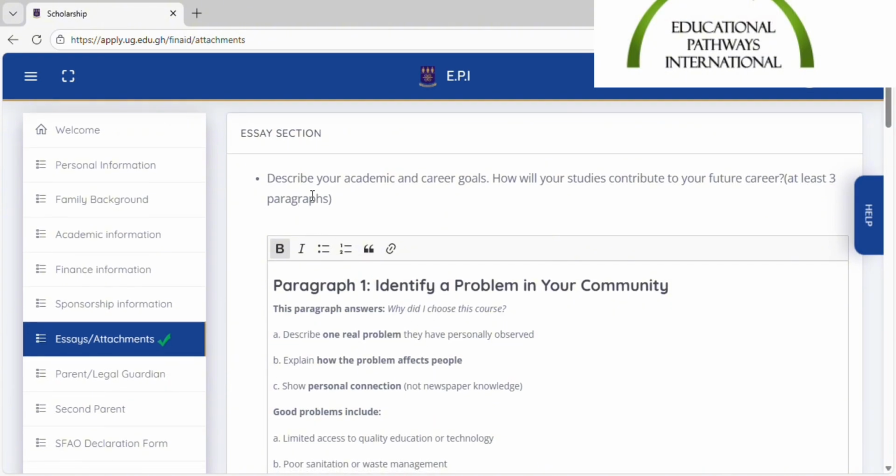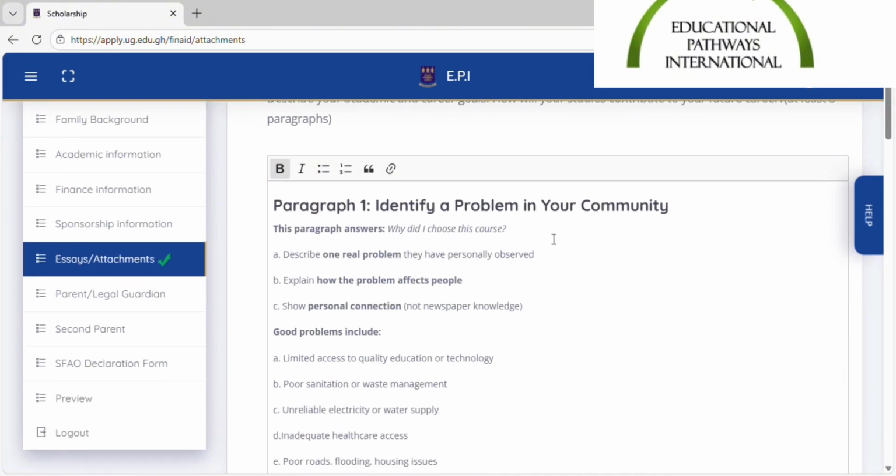The first one is describe your academic and career goals. How will your studies contribute to your future career? And you should write at least three paragraphs. So let's start with what to put in paragraph one. So for the first paragraph, you want to identify a problem in your community. And this paragraph answers the question, why did I choose this course?